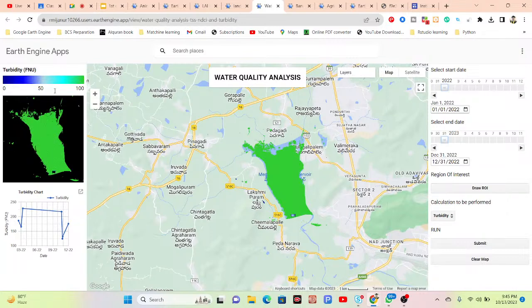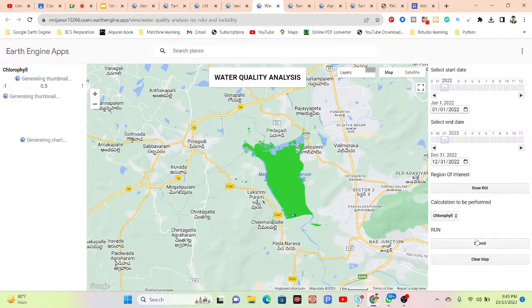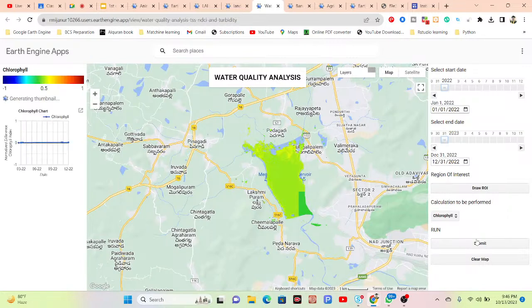We also add the legend in here, and you can also see the result for the chlorophyll. Click on chlorophyll and submit. So now it shows the chlorophyll. What is the condition of the chlorophyll for this study area and this time period, when it will be high chlorophyll and low chlorophyll, we can easily get from here.